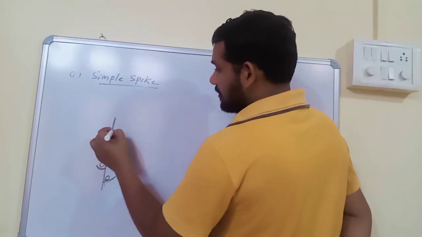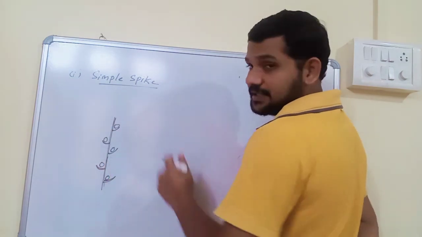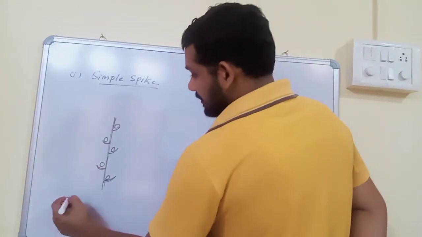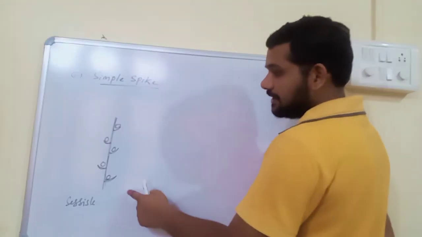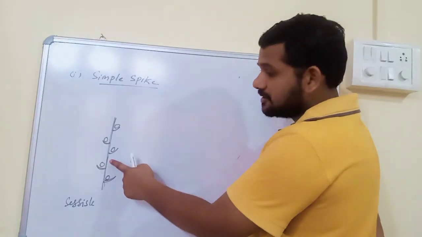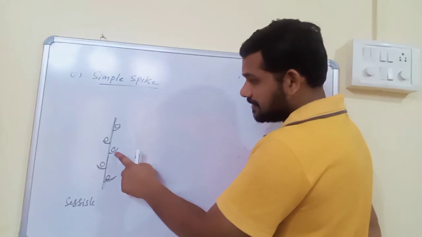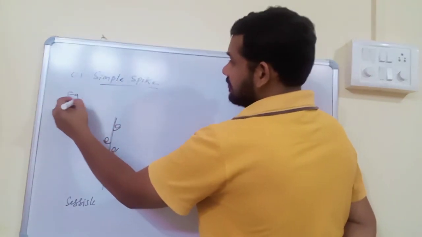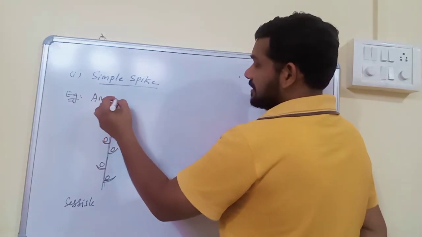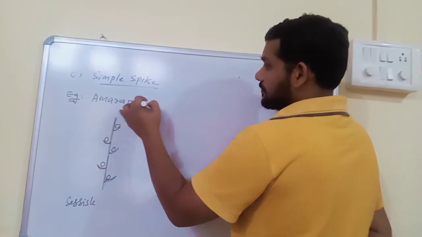Bract present but pedicel absent. If pedicel is absent, then flowers are called sessile flowers. In simple spike, the elongated unbranched peduncle has many bracteate sessile flowers in acropetal manner. This type of inflorescence is usually present in amaranthus.